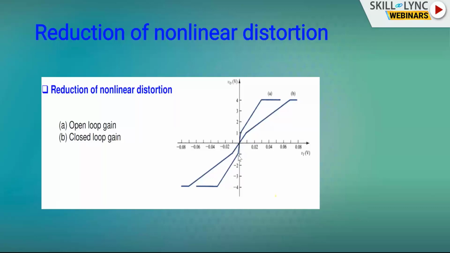Let me see the graph. In this graph, V0 is the output, V is the input, and A is the open loop gain. You can see A is more nonlinear in nature. It is not linear. Now I plot B, the closed loop gain due to feedback, and this gain is almost linear. So due to feedback, the nonlinear distortion gets reduced. This is one of the effects of feedback. Nonlinear distortion gets reduced due to feedback. That can be visually seen: B is more linear than A.